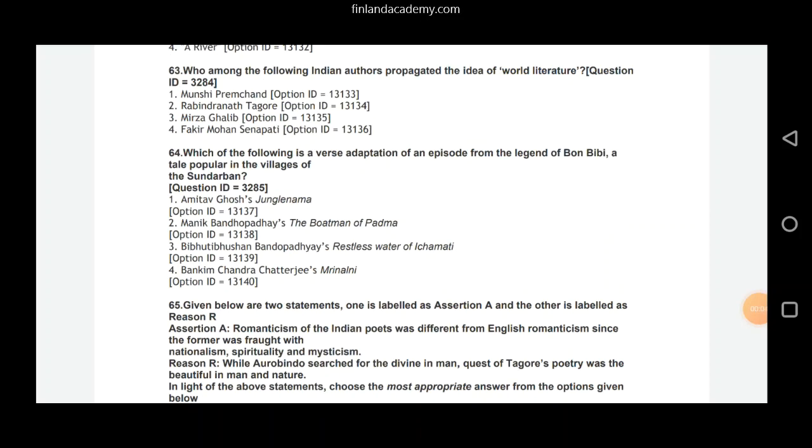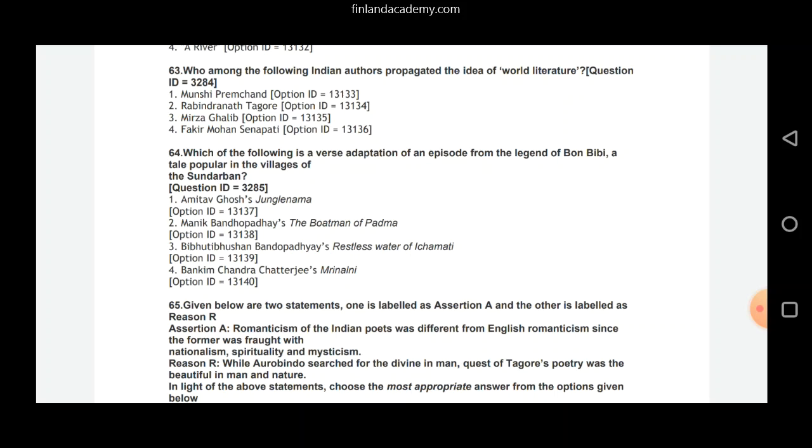Question number 64. Which of the following is a verse adaptation of an episode from the legend of Bon Bibi, a tale popular in the villages of the Sundarban? 1. Amitav Ghosh's Jungle Nama. 2. Manik Bandyopadhyay's The Boatmen of Padma. 3.